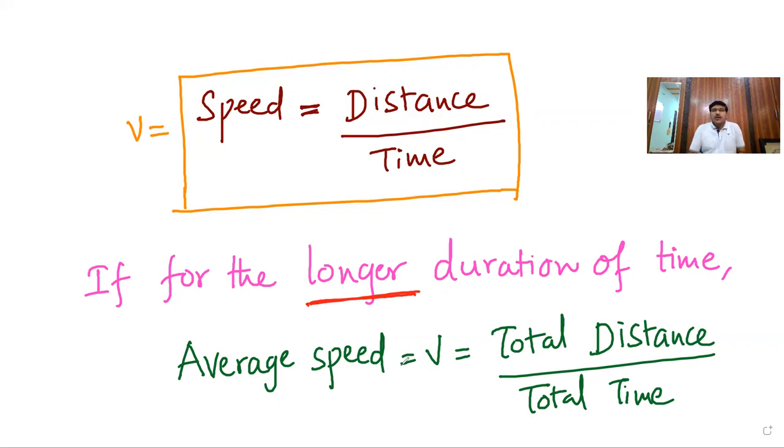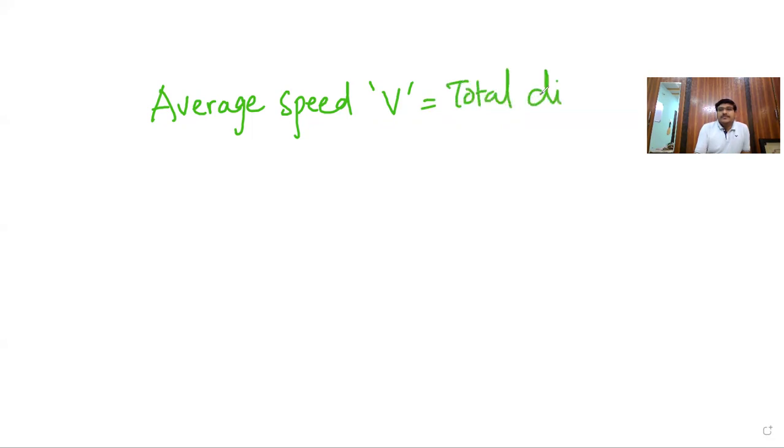Clear? Now, observe here. When we define the speed, that is average speed, what is the notation we have taken? V. What is the complete total distance traveled by the total time?